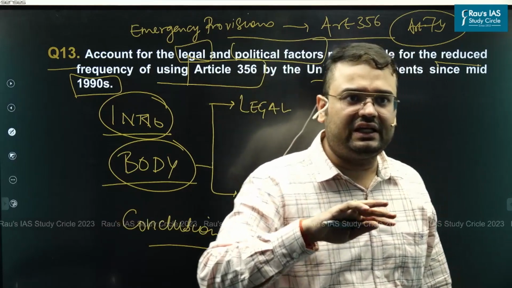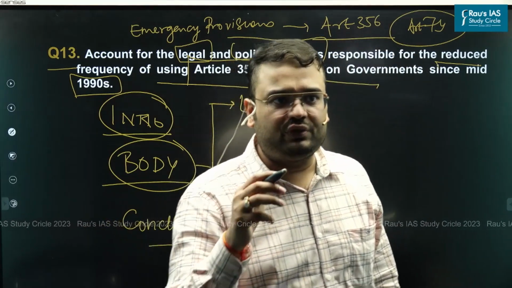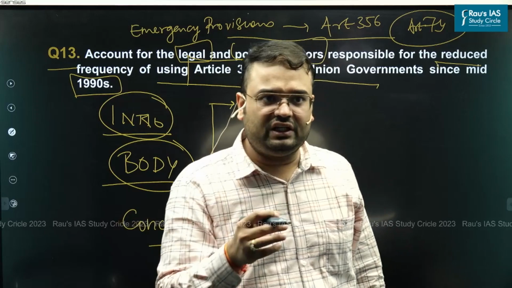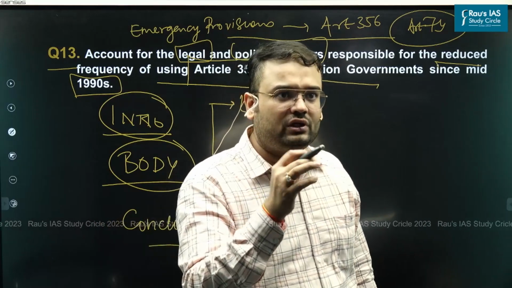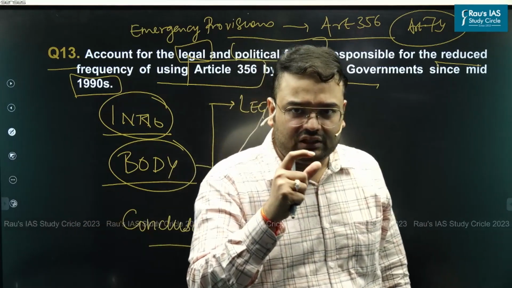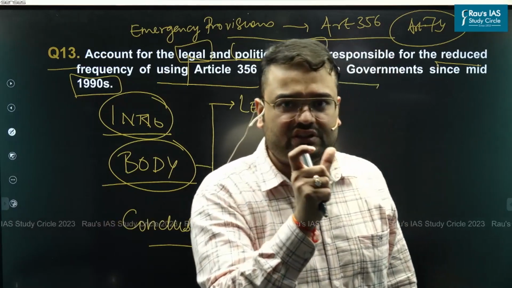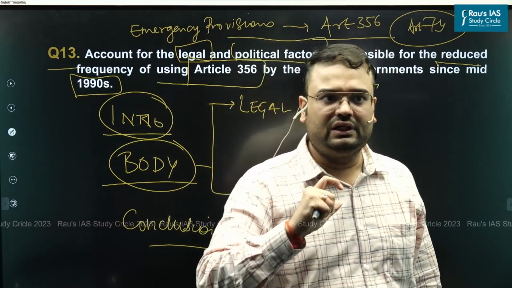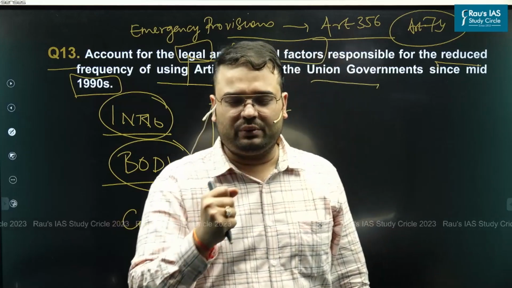This again is an extraordinary power that the Supreme Court can exercise if it believes a constitutional authority, that is the powers within Article 356, has been exercised in a malafide manner.